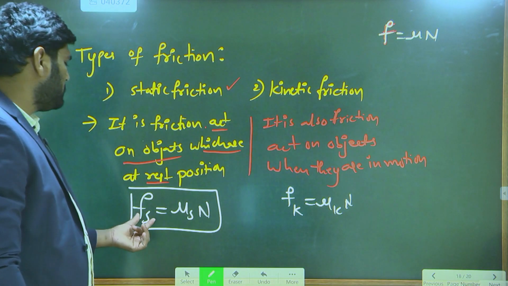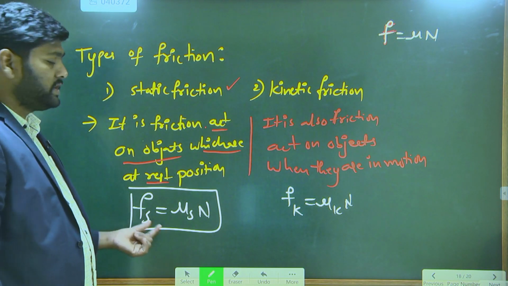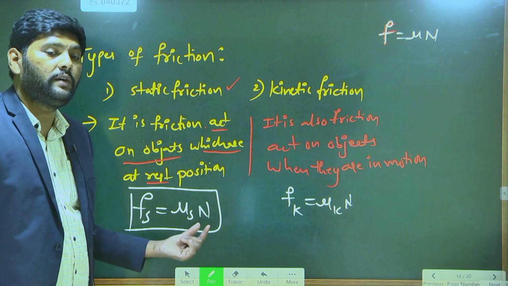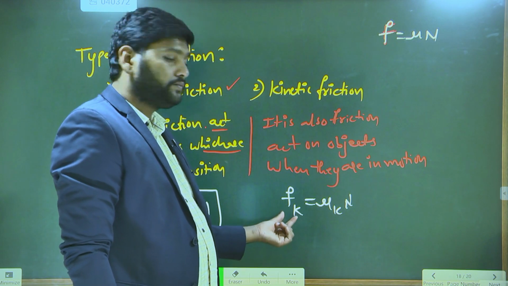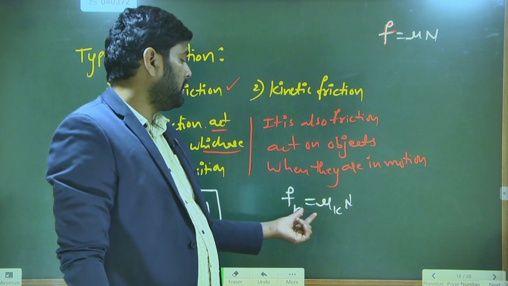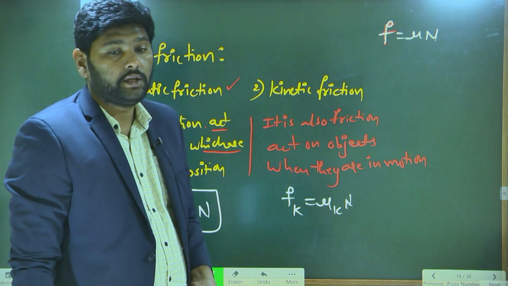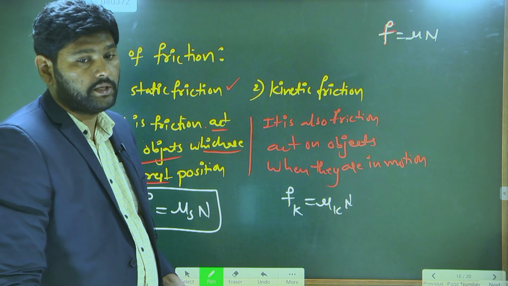Here, Fs stands for static friction, mu s is called the coefficient of static friction. In this case, Fk stands for kinetic friction and mu k stands for the coefficient of kinetic friction. Better note it down.